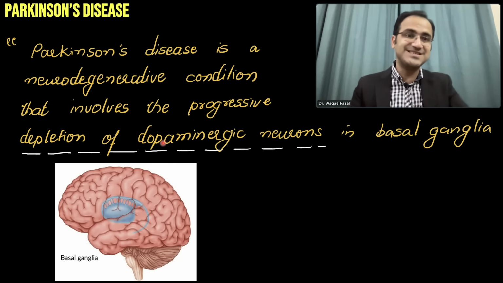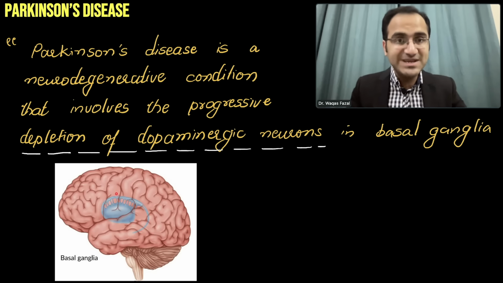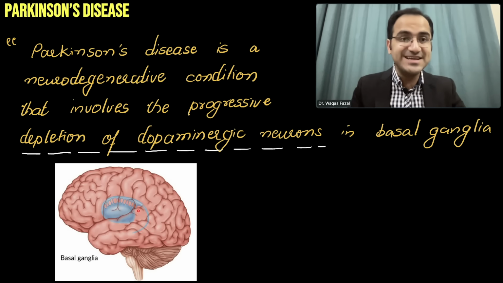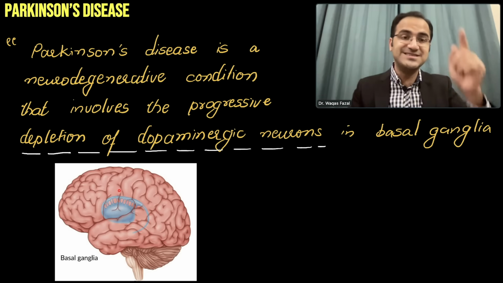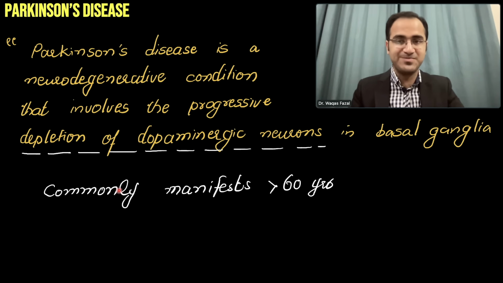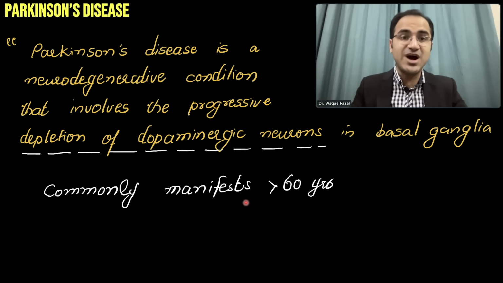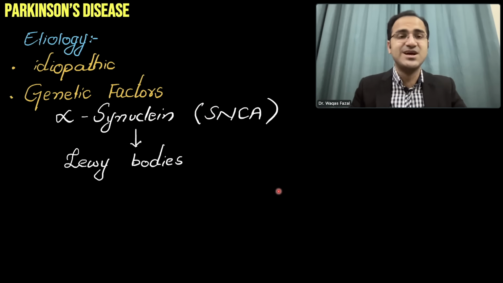That is Parkinson's disease. This is the basal ganglia. Basal ganglia contains neurons that secrete dopamine, and there is loss of dopamine in Parkinson's disease, resulting in a movement disorder. It commonly manifests after the age of 60 years.